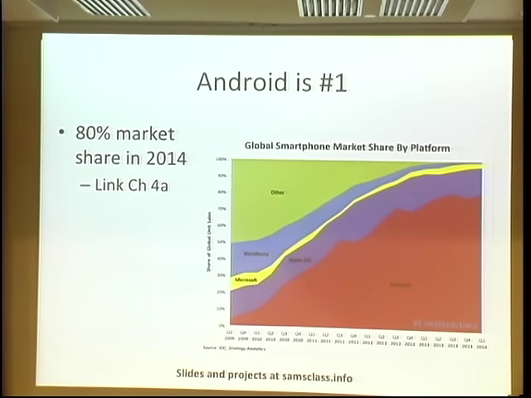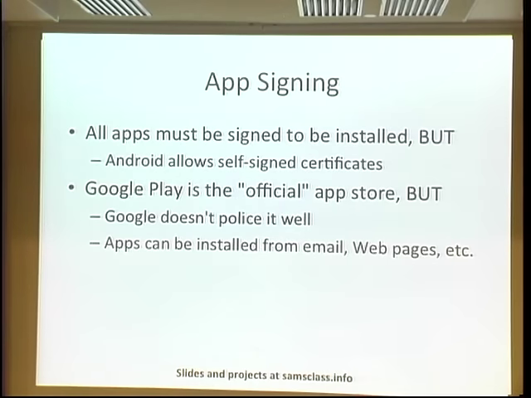So anyway, Android is number one because it's cheaper. It is much, much less safe than iOS to an outrageous extent, entirely because of decisions made by Google to keep it free and open, and that makes it free to do stupid things you really shouldn't be doing, and they happen a lot. So, for example, apps have to be signed, but they don't have to be signed with a real public certificate. You can just sign them with a self-signed certificate, so what was the point of that? I could even download somebody else's app, take off their signature, modify it, and put on my self-signed signature, and it goes right back on.